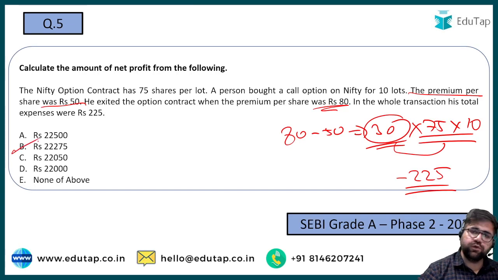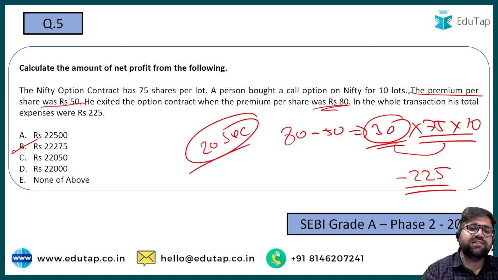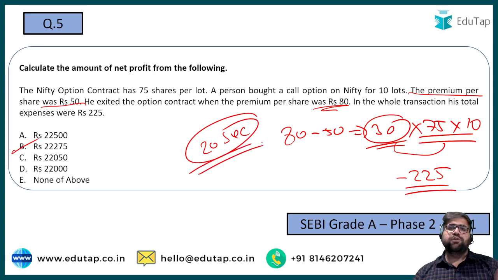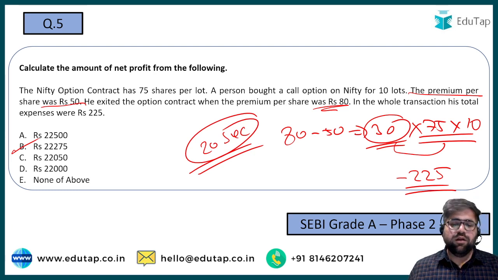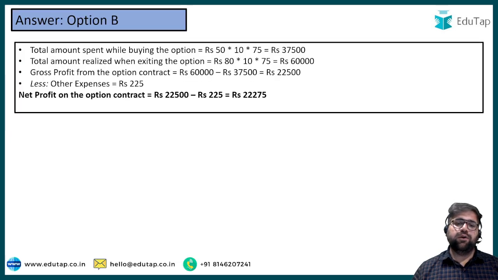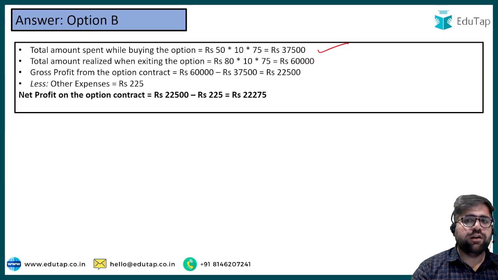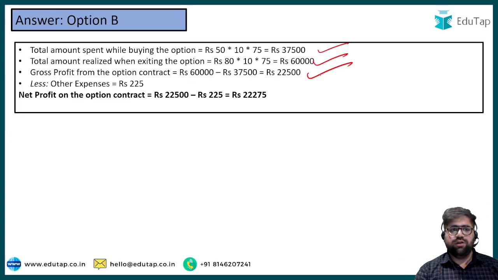That is 22,275. All you need to do is just multiplication, and all those people who come from a science background could have solved this question in 20 seconds, provided that they know the concept. So SEBI is not only for commerce students, it's also for people who are coming from diverse backgrounds. So this is your answer. I have solved this question for you.